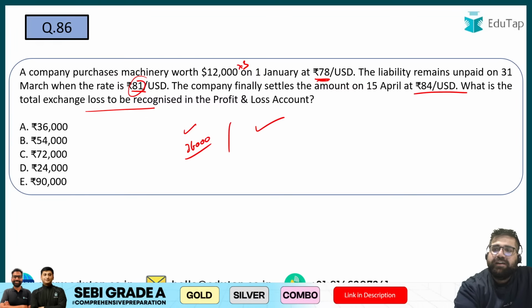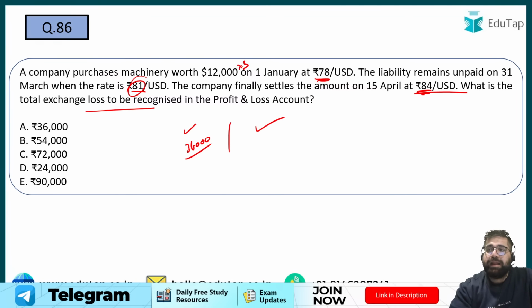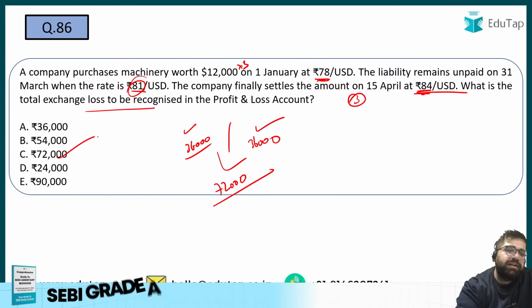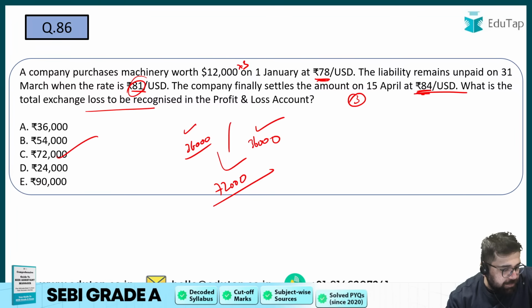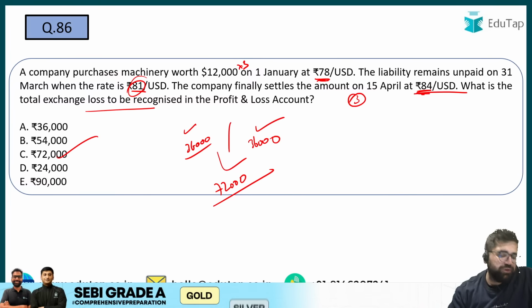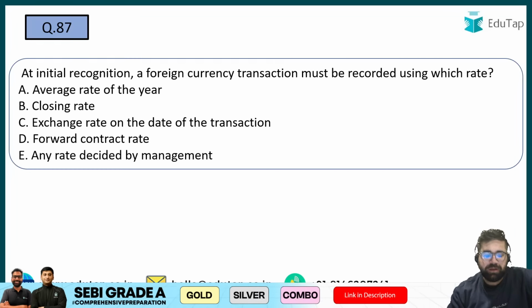And then from 81 it went to 84. Again, further depreciation of rupees 3 has taken place. So 3 into 12 again will be 36. So your total loss which you will book is 36 plus 36, which is 72. So my right answer will be option number C. Good to see that many have given the right answer.